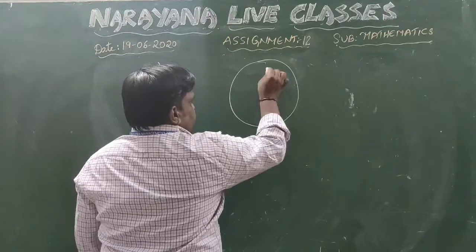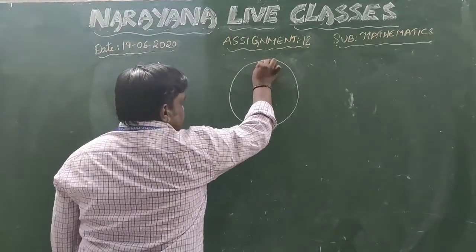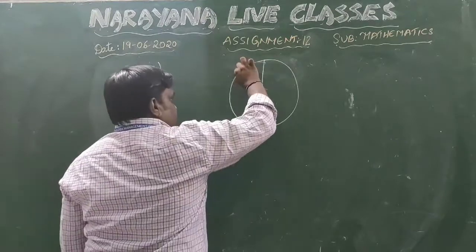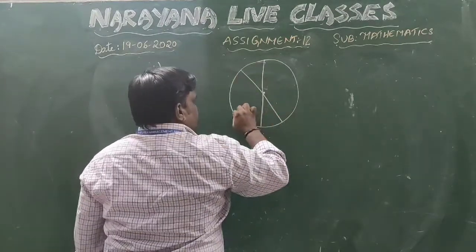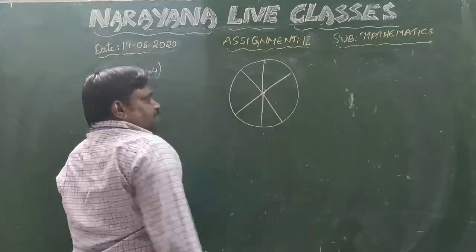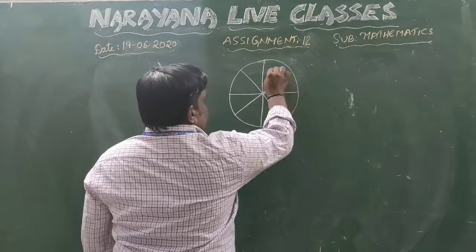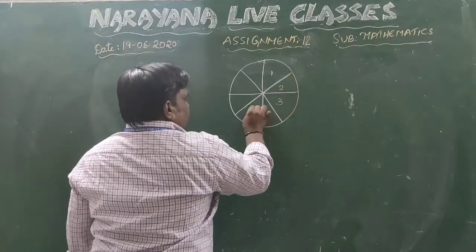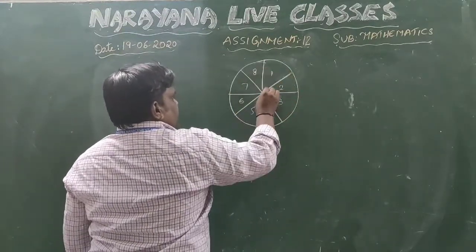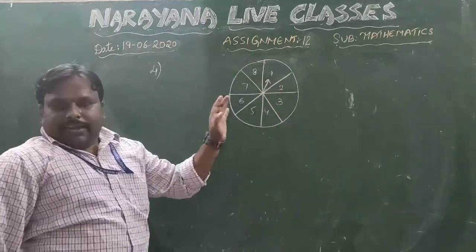Up to 8 we have the chances here: 1, 2, 3, 4, 5, 6, 7, 8. Here is the arrow. These are all equally likely outcomes.